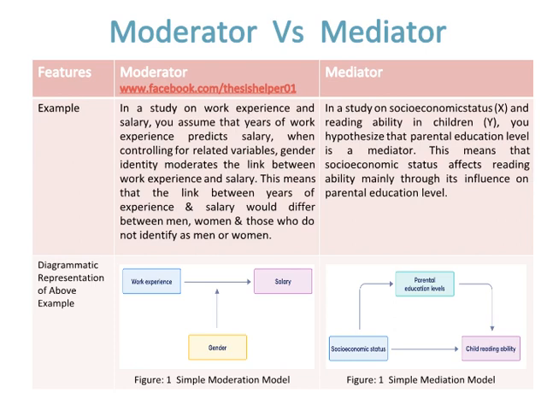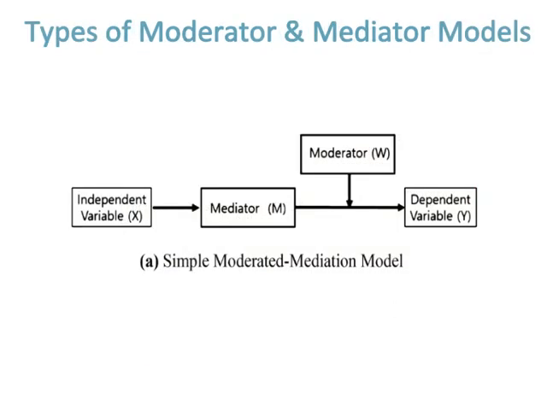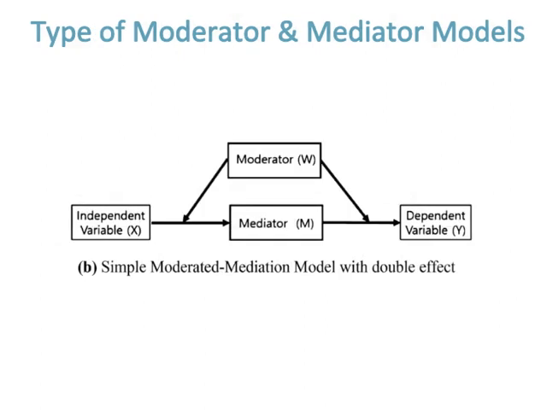First type is the simple moderated mediation model, in which we can use one mediator and one moderator. The mediator is between the independent variable and dependent variable, while the moderator is between the mediator and dependent variable. Second type is the simple moderated mediation model with double effect, in which we can use one mediator and one moderator between the independent variable and dependent variable.